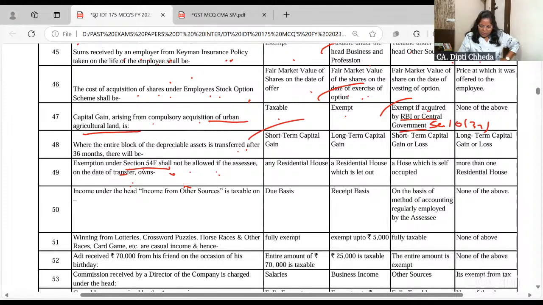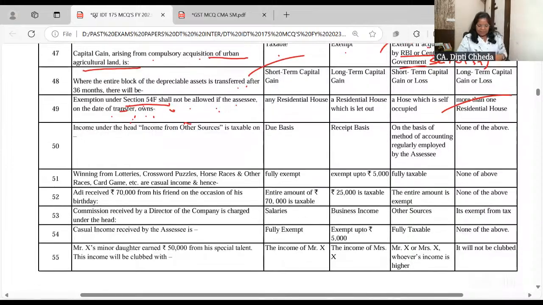Exemption shall not be allowed if the assessee owns more than one house on the date of the transfer. You sell anything and you buy a house, but you should not have more than one house. And you are buying one more house, but don't buy the third house, otherwise this exemption will be revoked. And the house which you have purchased, you cannot sell it for 3 years because your capital gain is exempt.